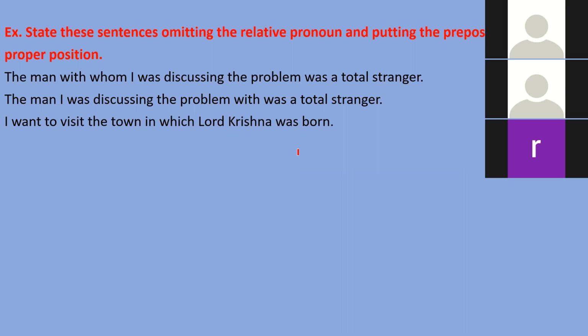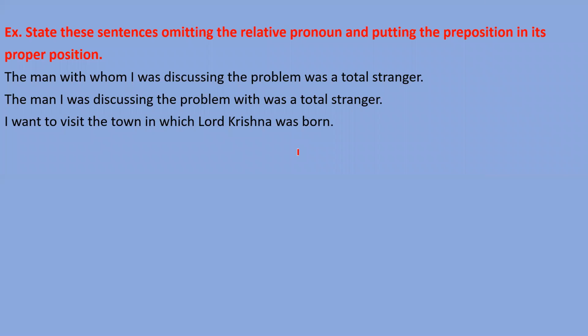Okay, I think he's not getting it. Let's ask Ansh. Ansh, can you tell me? Yes, sir. Sir, I want to visit the town which in Lord Krishna was born. No. We need to say this sentence... Okay, I tell you. I want to visit the town Lord Krishna was born in.